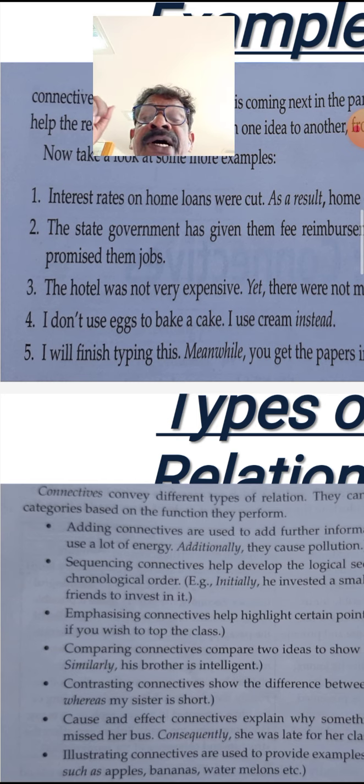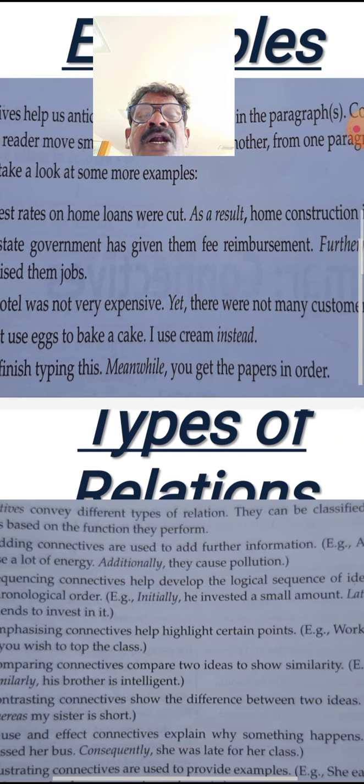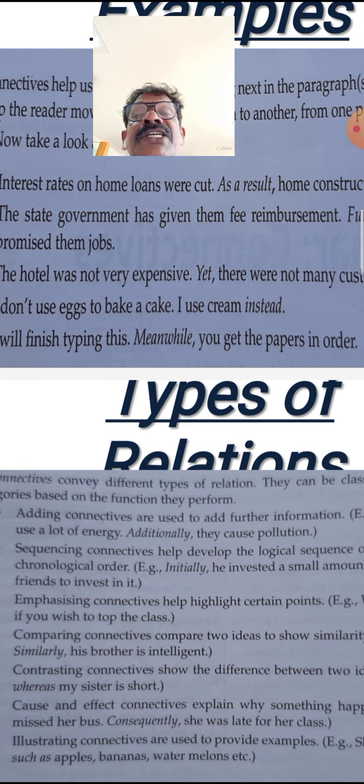Now let us come to the third sentence. The hotel was not very expensive. So here, by reading this sentence, we will come to know that it is cheaper. Yet there were not many customers. So you can easily anticipate, though the hotel was not expensive, yet there were not many customers. Even then, there were no customers in that hotel, though it was not very expensive.